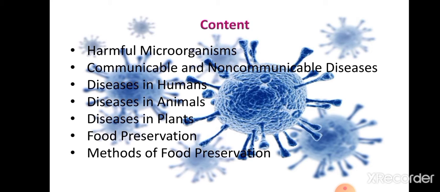We have studied how microorganisms, bacteria, fungi, and algae, are useful for human beings. Now in this part, we will study about harmful microorganisms. Harmful microorganisms means we will study about pathogens, how they cause diseases. We will study about communicable and non-communicable diseases. Then we will study about diseases in humans, in animals, in plants, and food preservation and methods of food preservation.